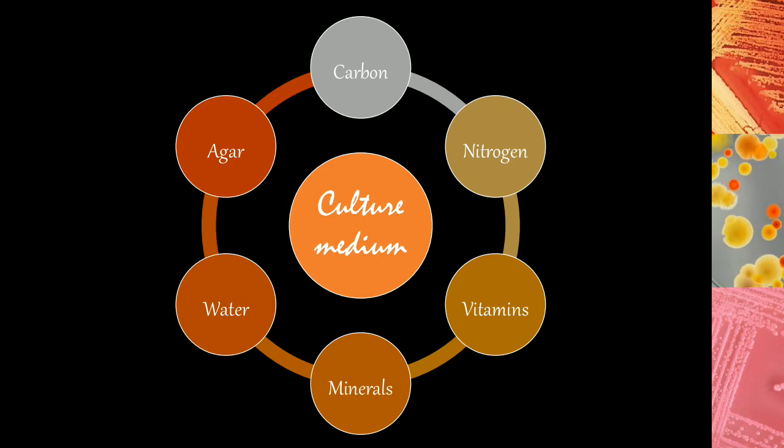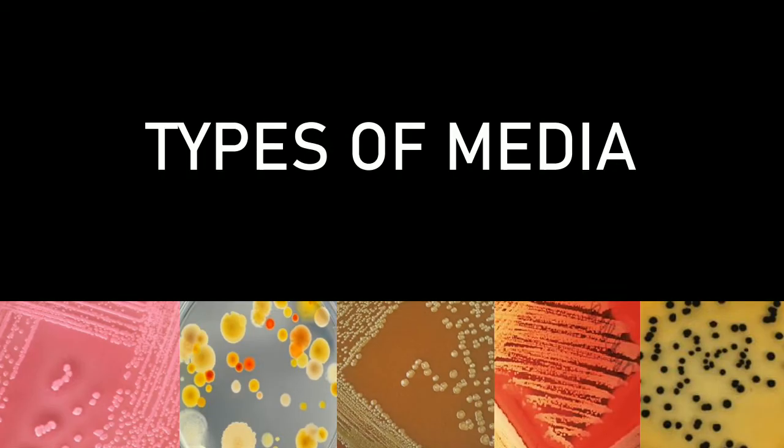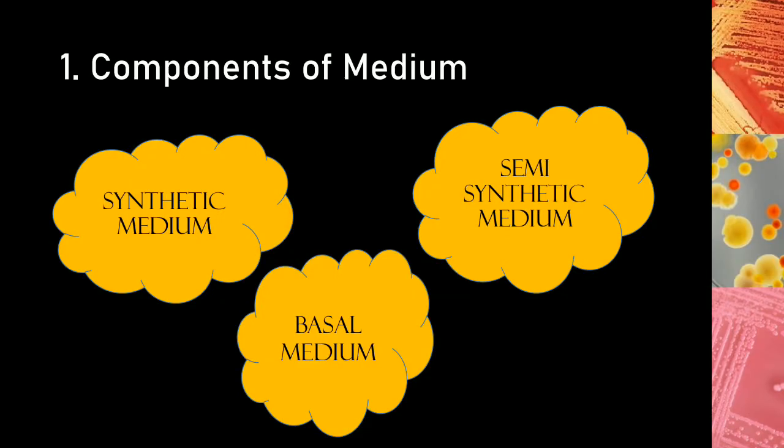A medium made using completely defined nutrients is called a synthetic medium, whereas a medium made using ingredients of unknown composition is called a semi-synthetic medium. An example of a synthetic medium is BG11 broth, which is used for the cultivation of cyanobacteria. Here we know the exact quantity of every component. I know exactly how much sodium I am adding, how much nitrogen I am adding, and how much potassium I am giving to the organism. So here all the components are exactly defined. They are chemically defined, and hence this is called a synthetic medium.